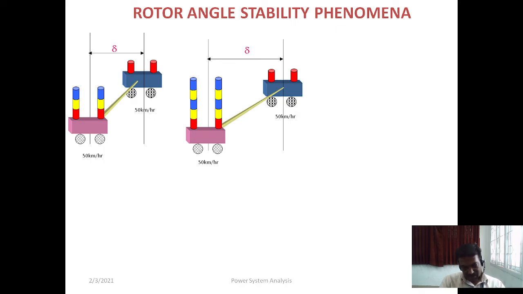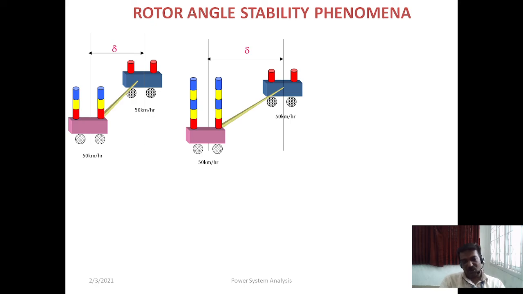Actually we are giving steam for the running. Suppose the rotor is running at 1200 rpm, or here it is mentioned as 50 kilometers per hour, whatever it may be, right? You assume that it is moving at 50 kilometers per hour, and we are giving an acceleration for 50 kilometers per hour. Now we are increasing the load on the rotor. So what happens? The speed of the rotor will decrease because we are increasing the load. But as per the theoretical analysis, the alternator should run at a constant synchronous speed. So suppose that as the load on the rotor is increased, the speed of the rotor decreases to 45 kilometers per hour.